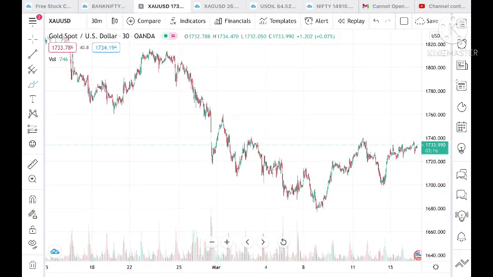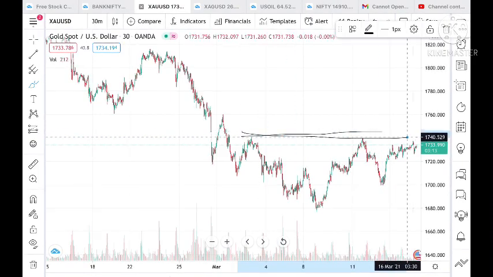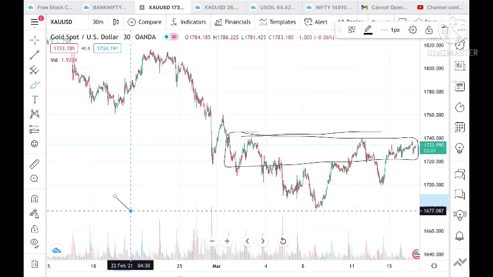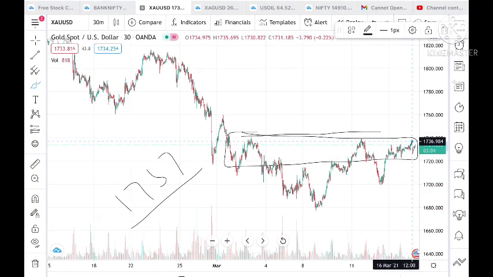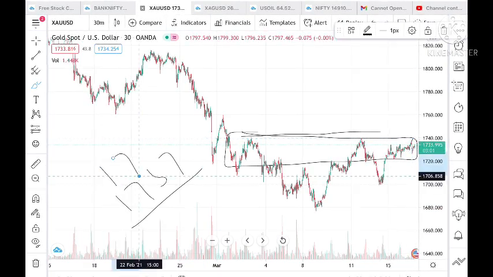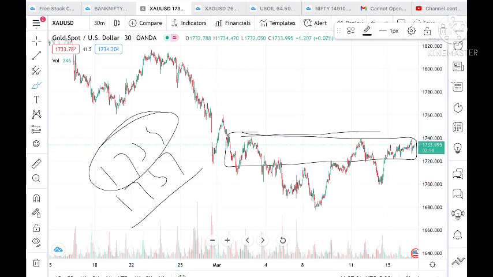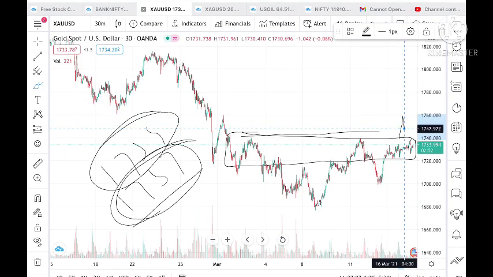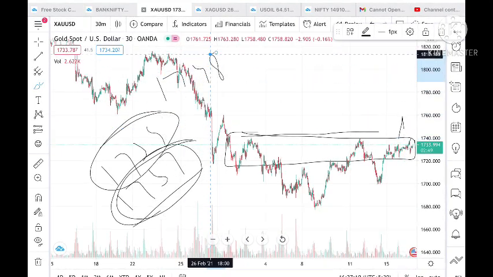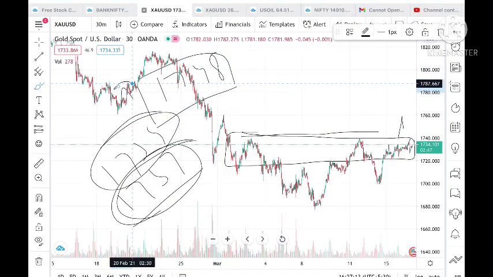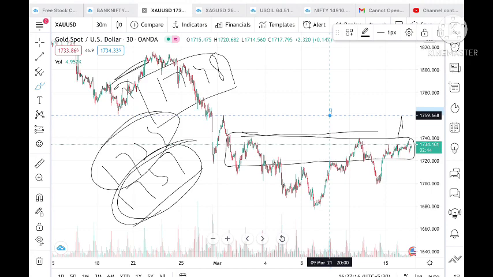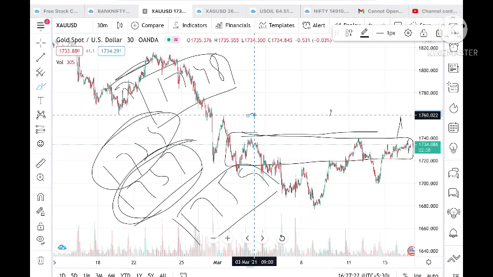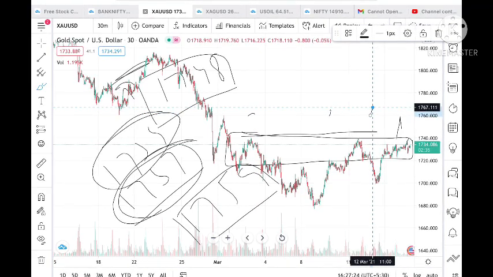If it breaks a range of 1736, then you have to make a target of 1739. Once 1739 is broken, with a stop loss of 1737, you can keep a target of 1748. Once 1748 is achieved, and if the price stays above this level, then we can see it touch a level of 1759. Once 1759 is achieved, you can wait for the next target of 1767 to 1771, and then 1776.